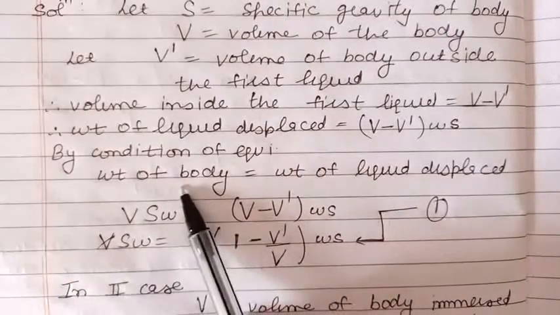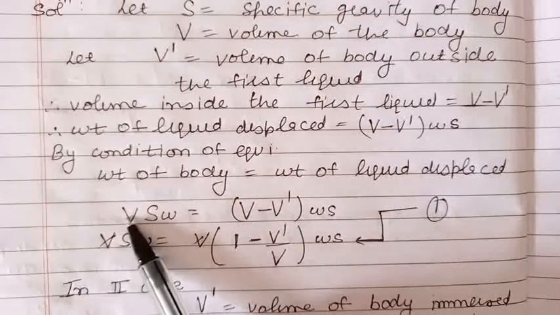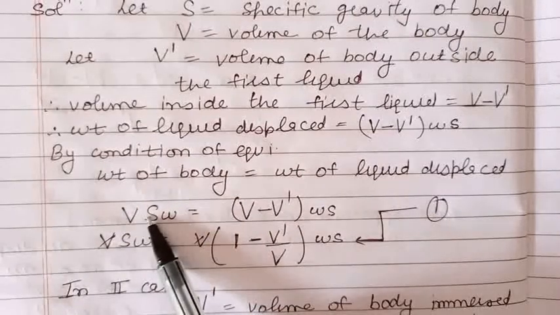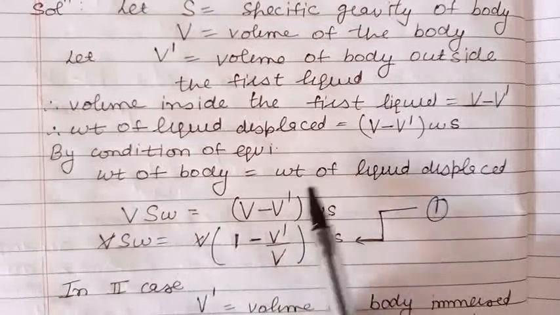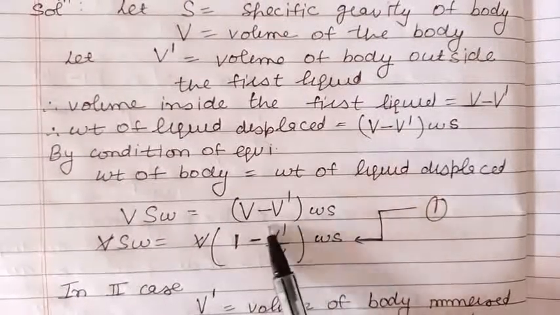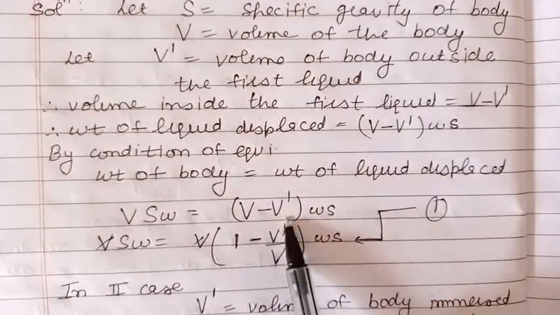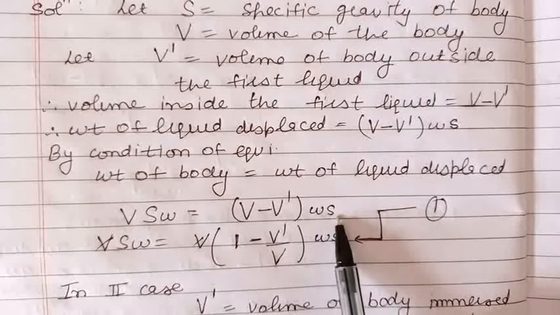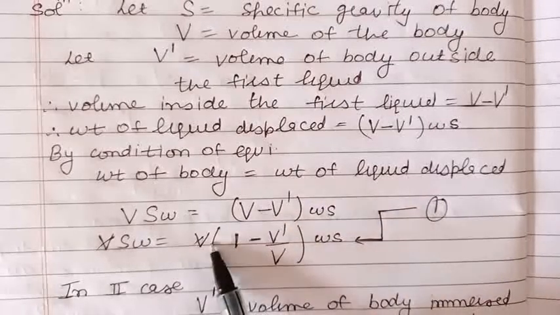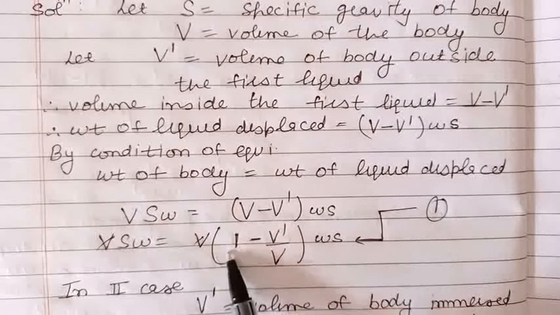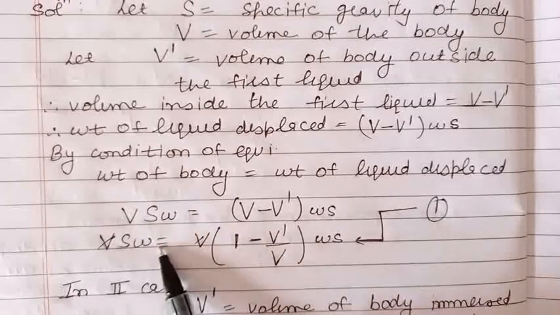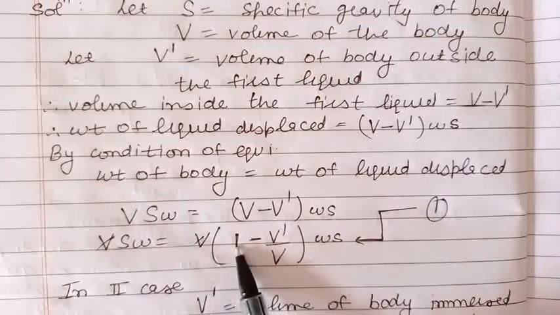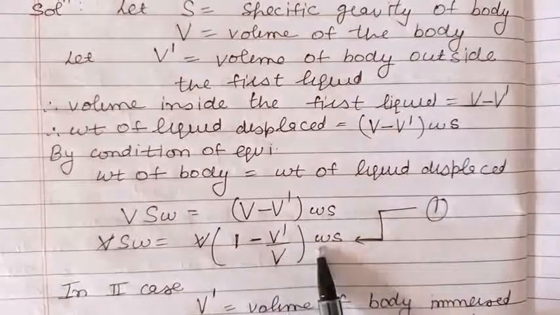Weight of the body is volume of the body into the specific gravity of the body into the weight of unit volume of the standard substance. And weight of the liquid displaced, we have obtained, is V minus V dash into W into S. From here, taking V common, that will be cancelled out from both sides. So we get the value of S into W, which is 1 minus V dash upon V into small w into small s.